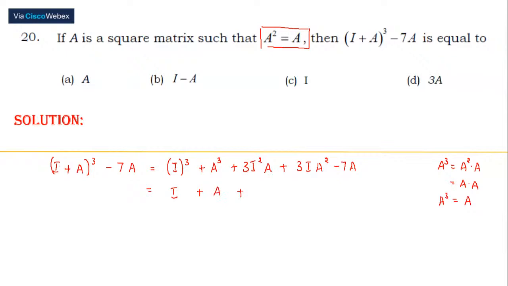Identity matrix, when you multiply it to a given matrix, we get back the given matrix. So this is 3A. And here, A square can be replaced by A. Ujjwal, check. Minus 7A. So what's the answer? 3 plus 3, 6 plus 1, 7. 7A minus 7A is going to get cancelled. So I suppose Ujjwal was the first person to give the answer as I. And that's nothing but C.